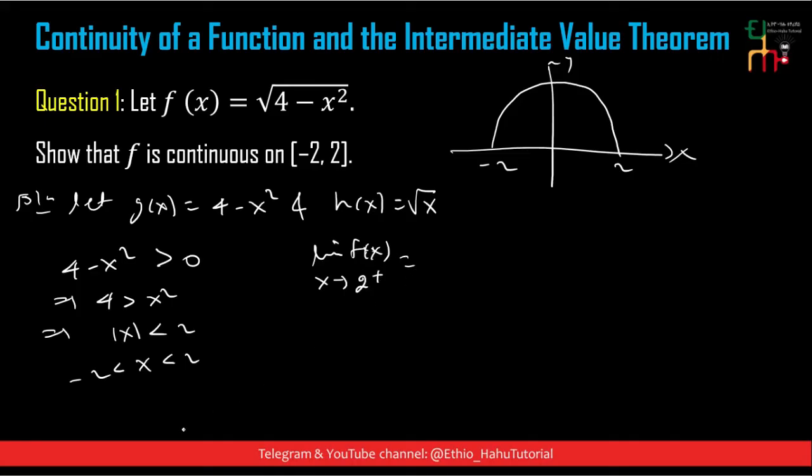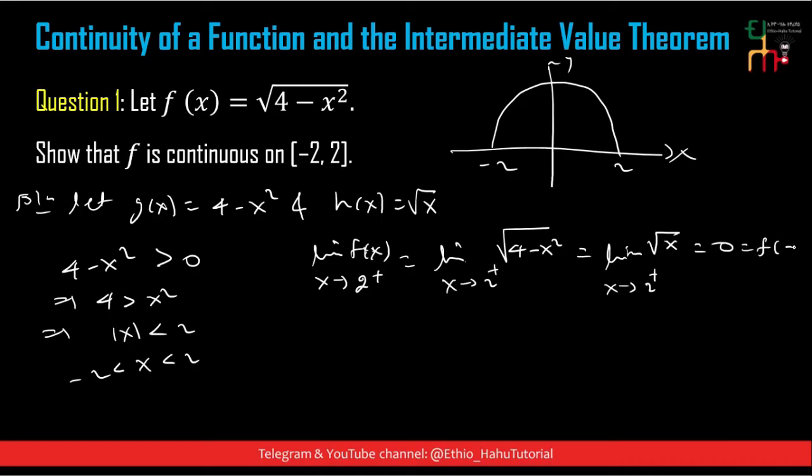This is equal to the limit of the square root of 4 minus x square, which is equal to the limit of the square root of x as x approaches 2 plus, which is equal to 0. This is equal to f of minus 2.